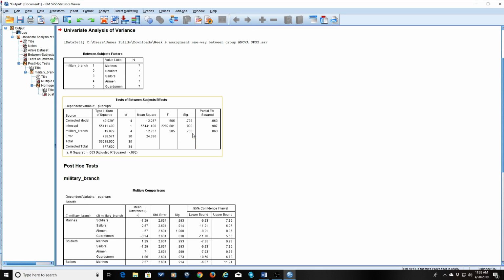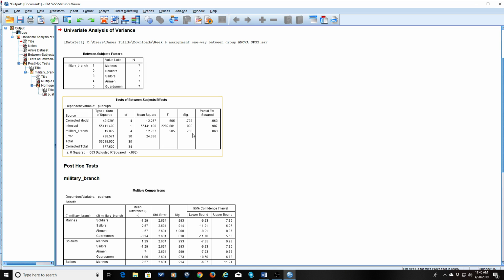If it's more than 0.05, you can stop here and say, between and among the branches of the military, although some might be better at doing push-ups and they might be in better shape, there isn't a significant difference between and among the groups. So if there is not, you can just stop and say there is no significant difference in the amount of push-ups that they can do between military branches.